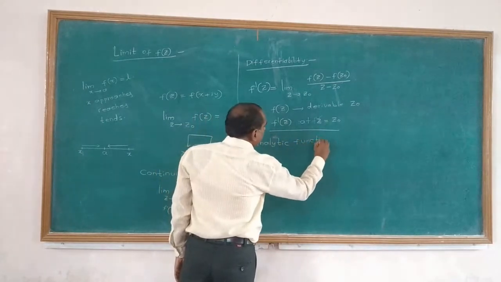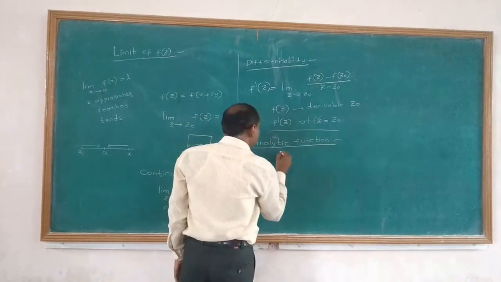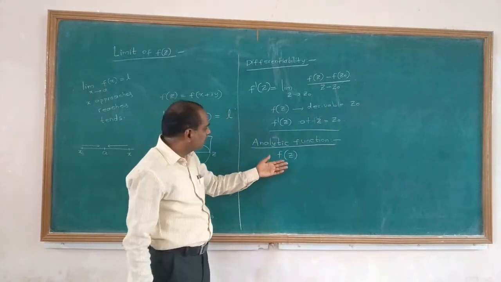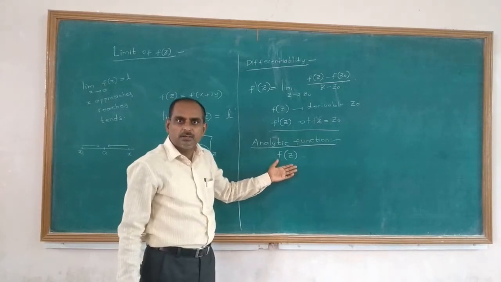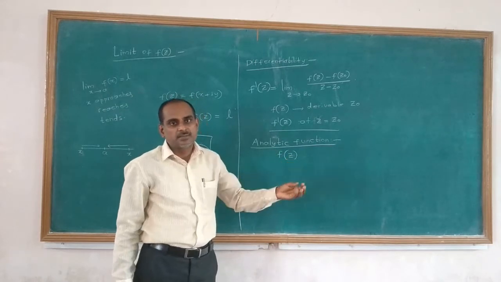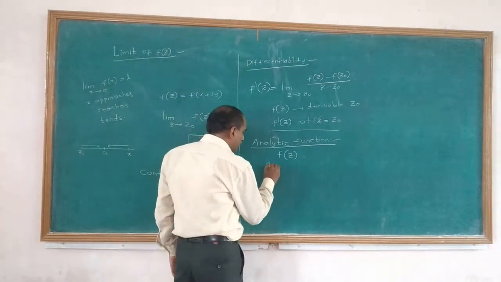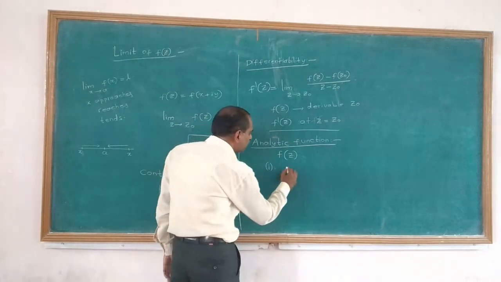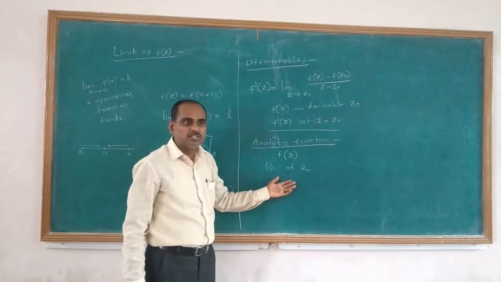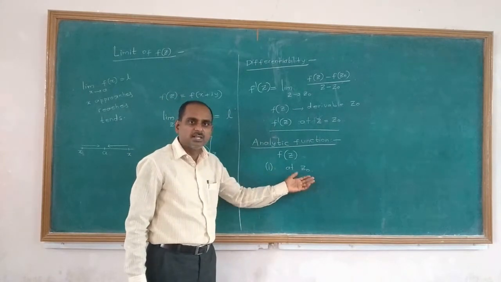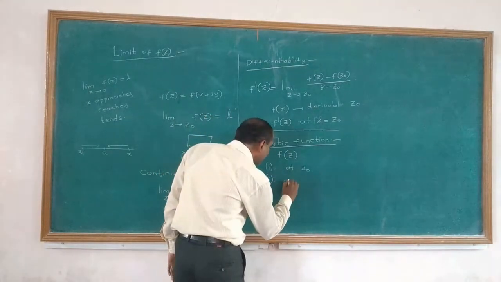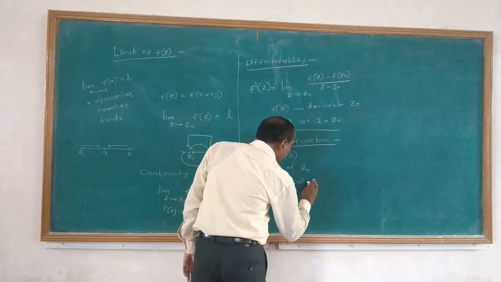Analytic function. Let us take a complex function f of z. Now we say that this complex function f of z is said to be analytic function if it satisfies two properties. First one is f of z must be differentiable at z. f of z must be differentiable, or derivable, at a particular point z, and also f of z must be differentiable at all points in the neighborhood of z.